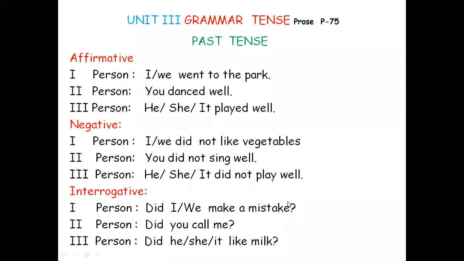Coming to negative, you are going to split. You have to be very careful. When you split "goes", you get "does plus go". Dances, does plus dance. Buys, does plus buy. Brings, does plus bring. But with played, went, danced, "did" as auxiliary will come. I went, I did not go. You danced, you did not dance. I did not like. You did not sing. He, she, it did not play.